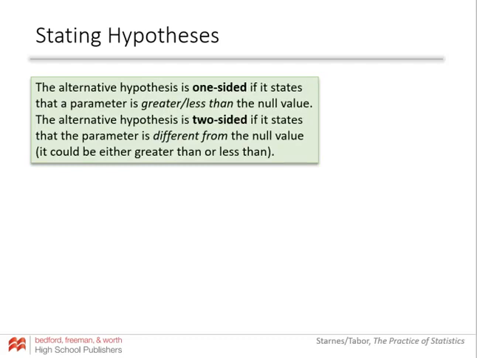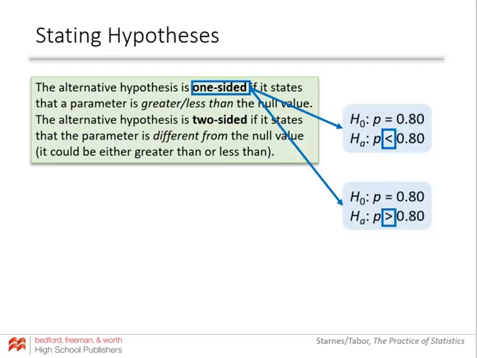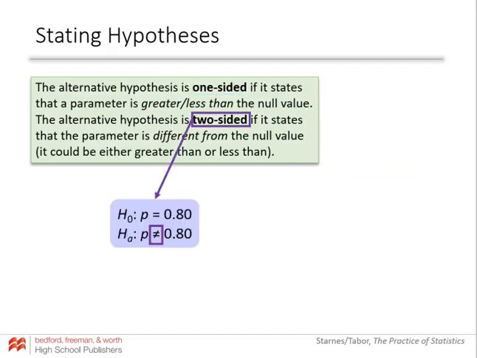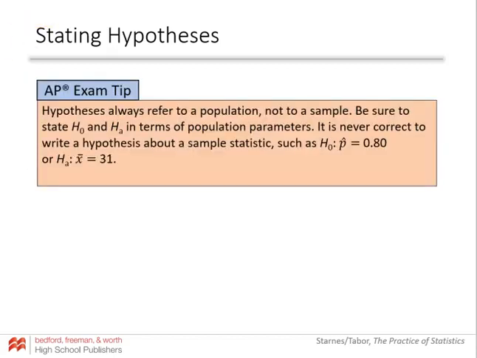We have two different kinds of hypothesis tests that we can run. One is called a one-sided test. That's when we're using the words greater than or less than, or any synonyms of those words. Then we can also do what's called a two-sided test, which just means if it's different at all. We're not saying less than or greater than, we're saying either one. Either one is fine if it is far enough different from our null hypothesis.